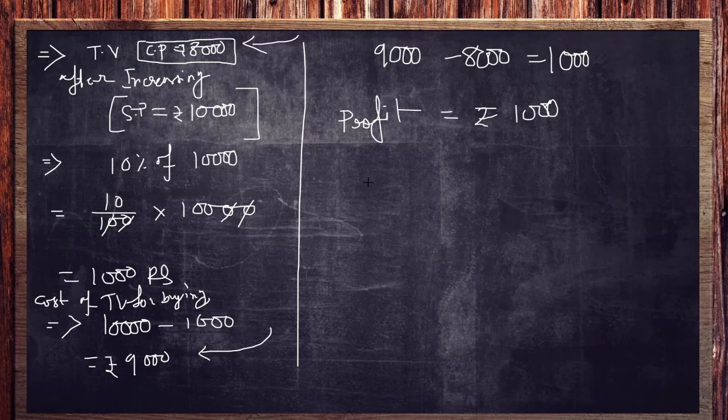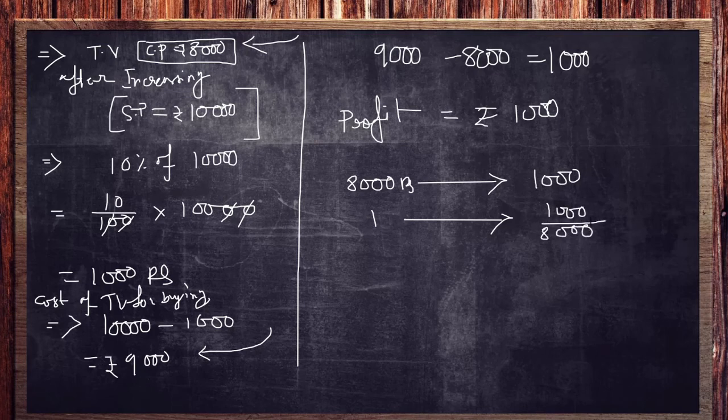So you are making the profit on 8,000 rupees. So on 8,000 rupees, you are having a profit of 1,000, then on 1 rupee, you will have the percent of 1,000 by 8,000. So 1 by 8. Now on 100 rupees, you will have the percent of 1 by 8 into 100. So what should be the percentage?